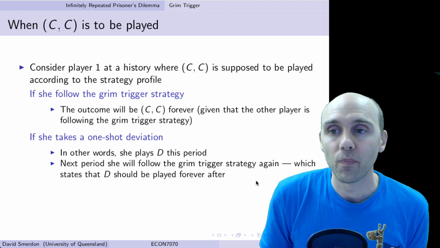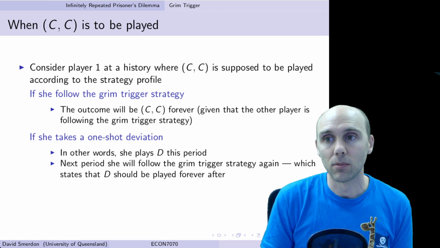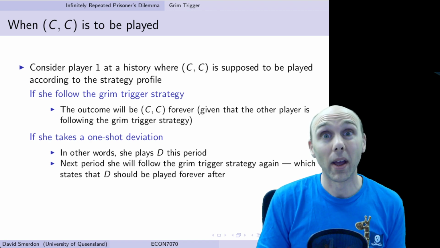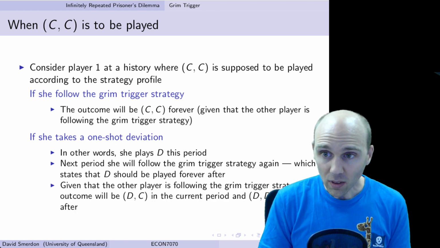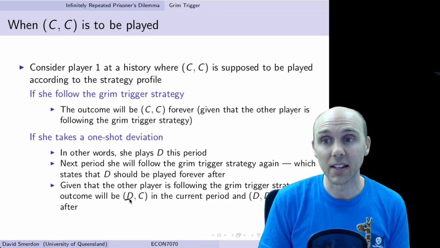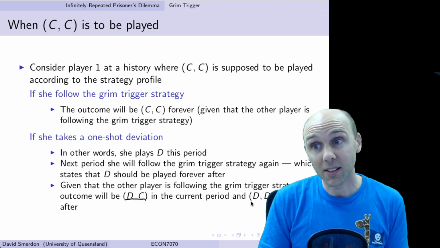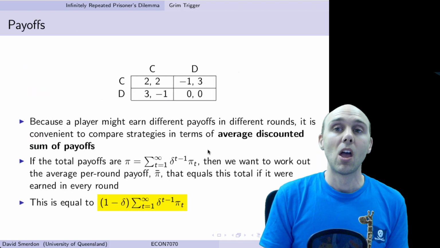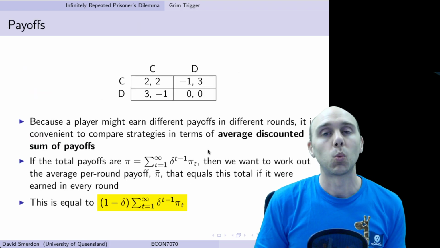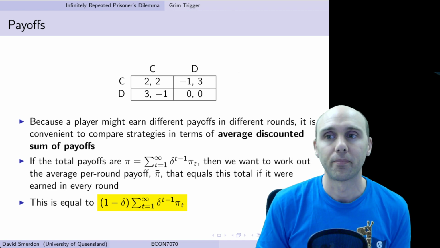Well, we know that if we play D in this period, our partner is going to play D from then on, which means we're going to play D from then on. We're going to end up with DD after that. So the outcome in this period is going to be DC. When we deviate, we screw over our partner. But from then on, it's going to be DD for both of us. So we now want to work out whether this one-shot deviation can be profitable or not, and under what conditions.